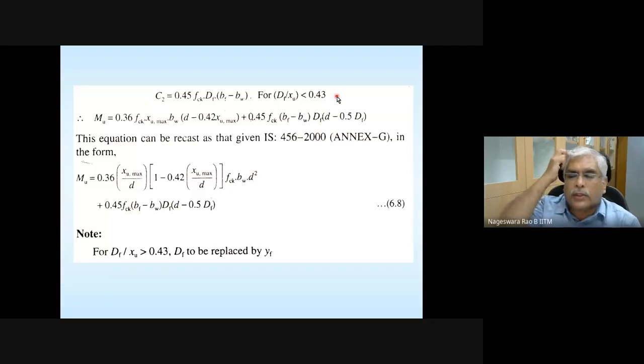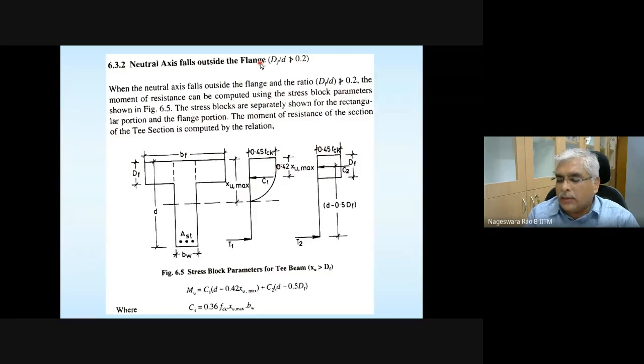For under reinforced or over reinforced sections, this may not be exactly the same. So that is the reason you also need to check whether capital DF divided by XU is less than 0.43. If both these conditions are satisfied, C2 is given by BF minus BW multiplied by DF multiplied by 0.447 FCK.